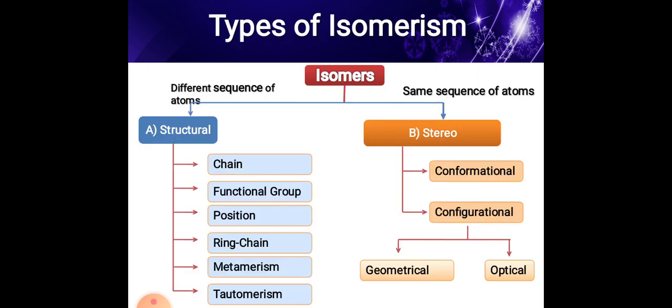Then there are different types of isomerism. First, isomers having a different sequence of atoms, and second, the same sequence of atoms.